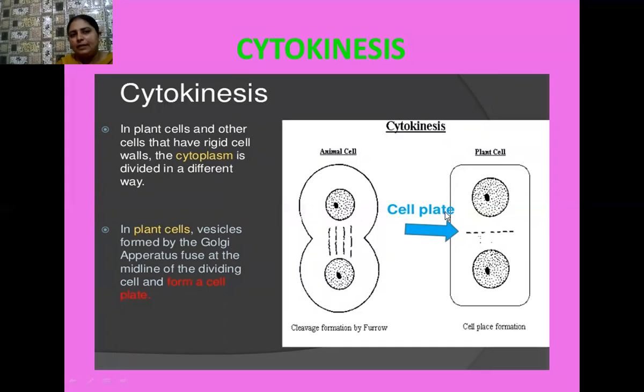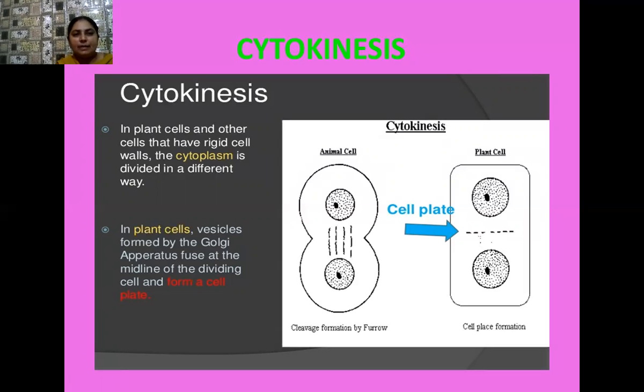Later on this cell plate attaches itself with the walls of the plant cell, and in this way the two daughter cells get separated from each other with the help of this cell plate. This cell plate is actually the simple precursor, and it later represents the middle lamella between the two cells. And you know that the middle lamella is made up of calcium pectate, which is an adhesive-like material, and in this way a middle lamella develops adjacent to the cell wall.